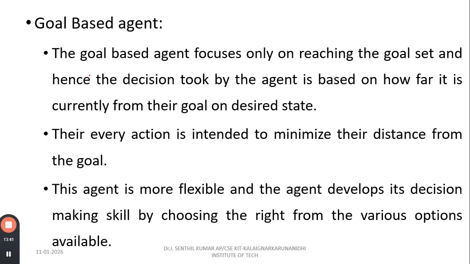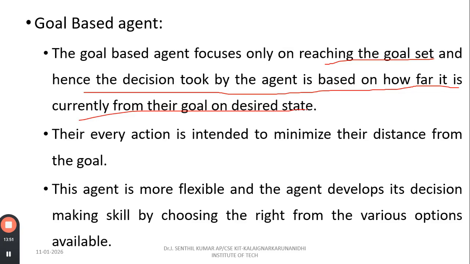Next, we are going to see goal-based agents. The goal-based agent focuses only on reaching the goal set, and hence the decision taken by the agent is based on how far it currently is from the goal or desired state. So now I have set the model, and I have to check whether the model has reached the goal state or not. With the help of the goal-based agent, I can check whether the goal is reached or not.